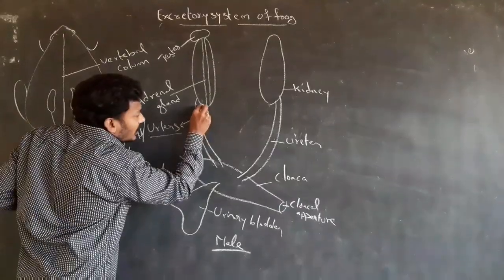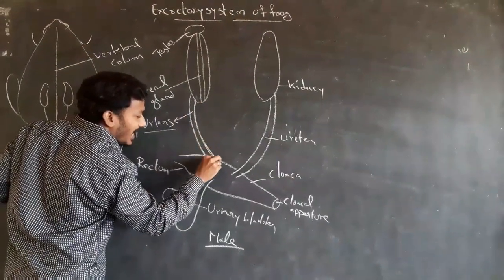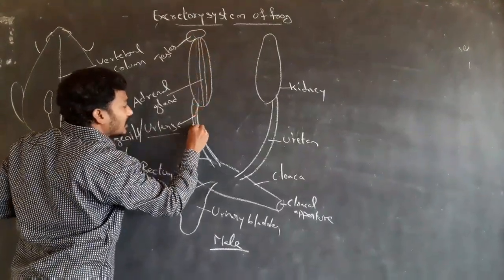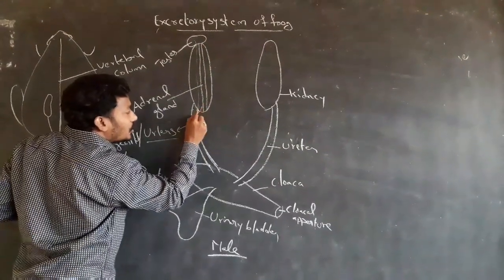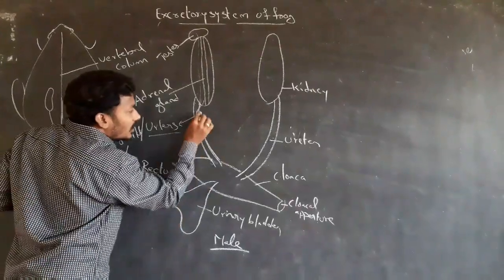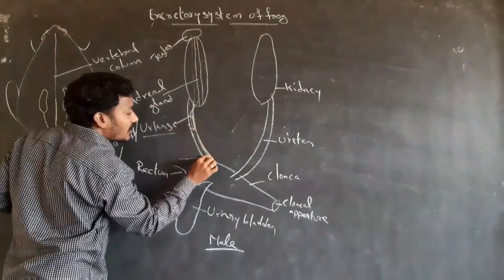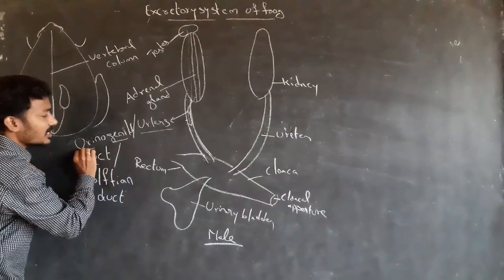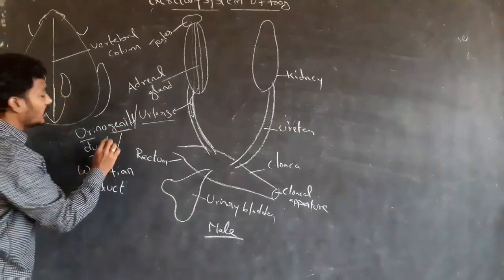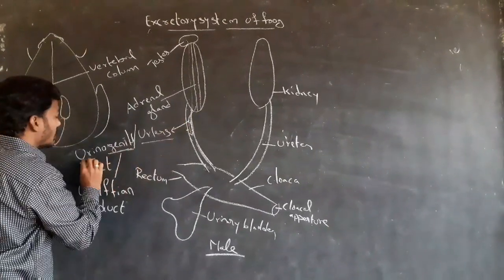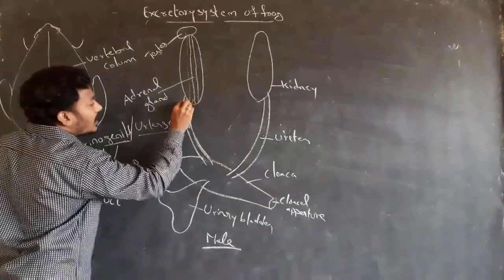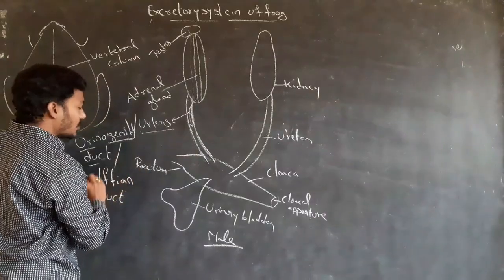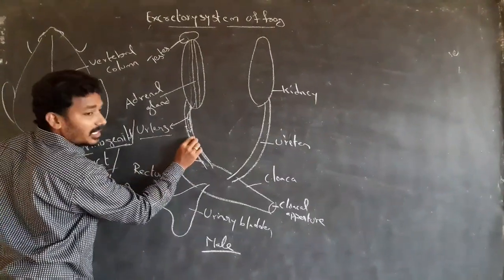So the ureter carries both sperms and urine. In the male frog, the ureter is called the urinogenital duct, as urine plus sperms are carried by the male ureter.